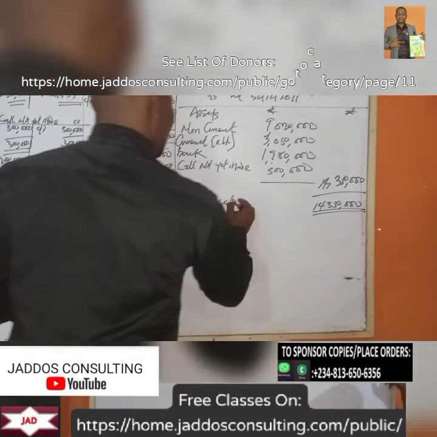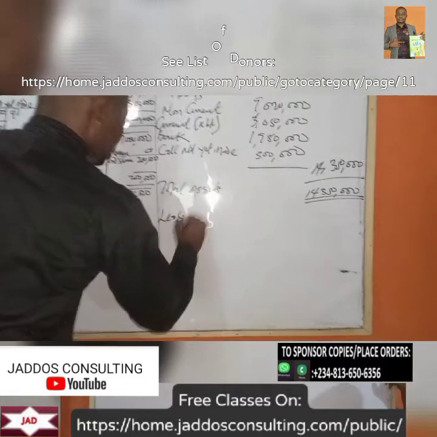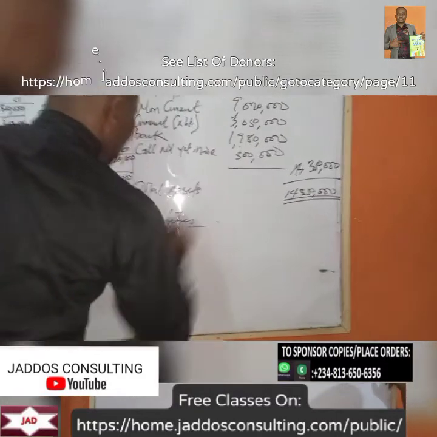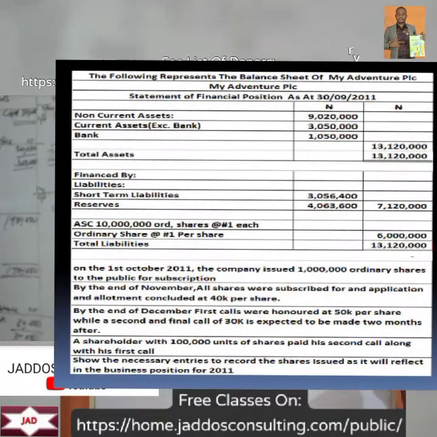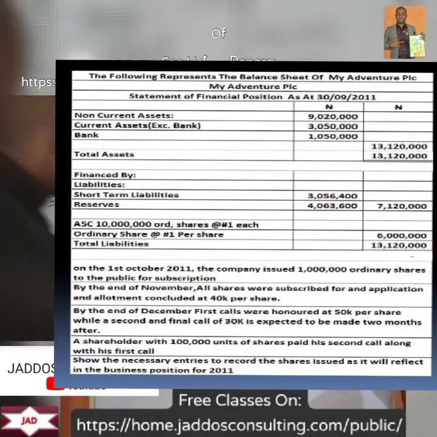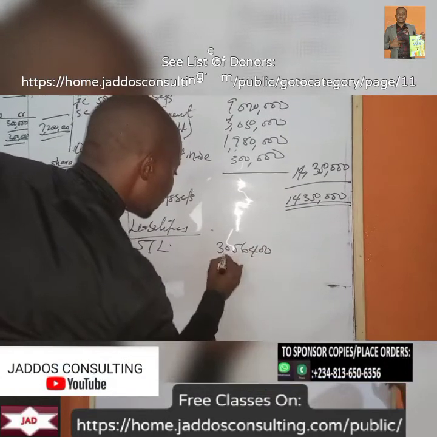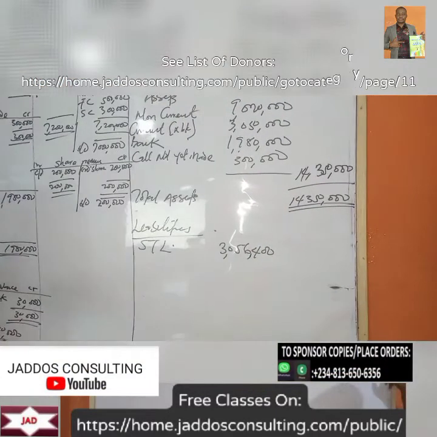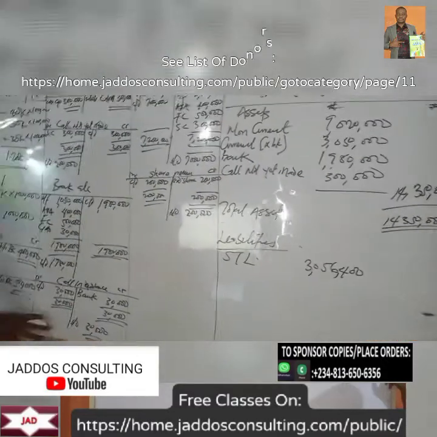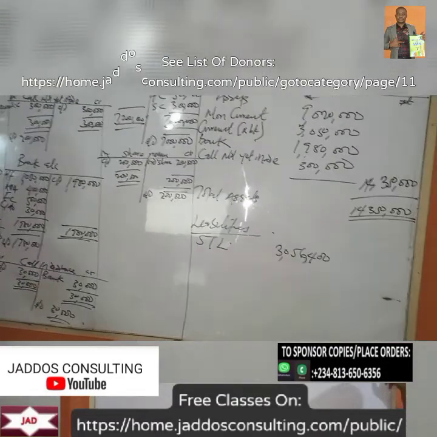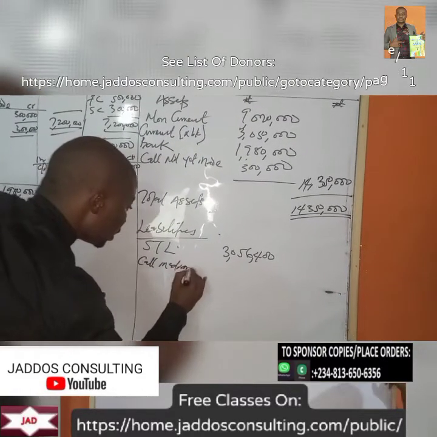So this is represented by liabilities now. What's the short-term liability according to the question? 3,056,400. Right? So call in advance here, credit balance. So we have call in advance.